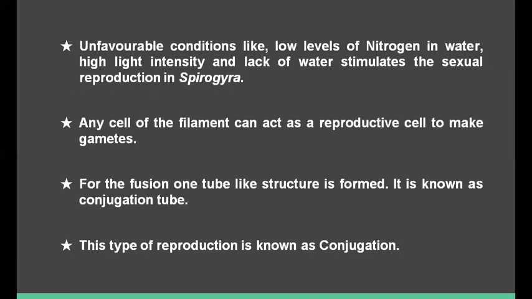Unfavorable conditions like low levels of nitrogen in water, high light intensity, and lack of water stimulate the sexual reproduction in Spirogyra. Any cell of the filament can act as a reproductive cell or gametangia to make a gamete. For the fusion process, one tube-like structure is formed during the conjugation process. It is known as conjugation tube. This type of reproduction is known as conjugation.